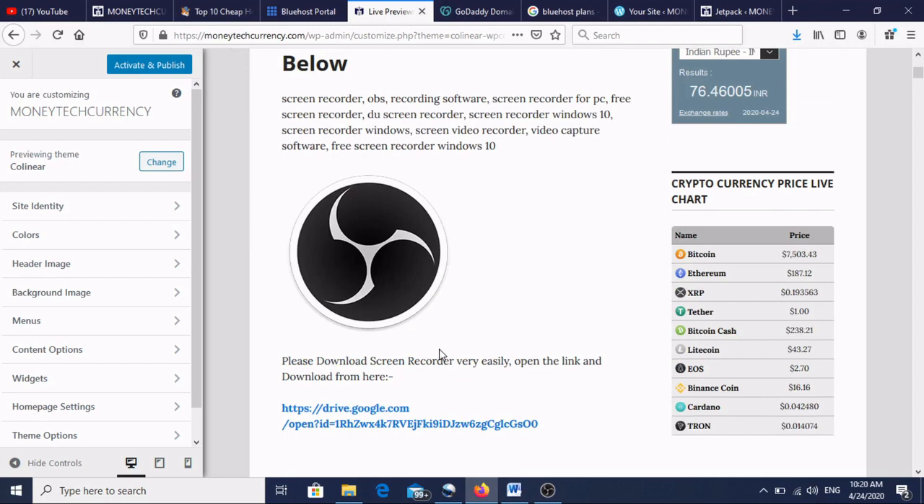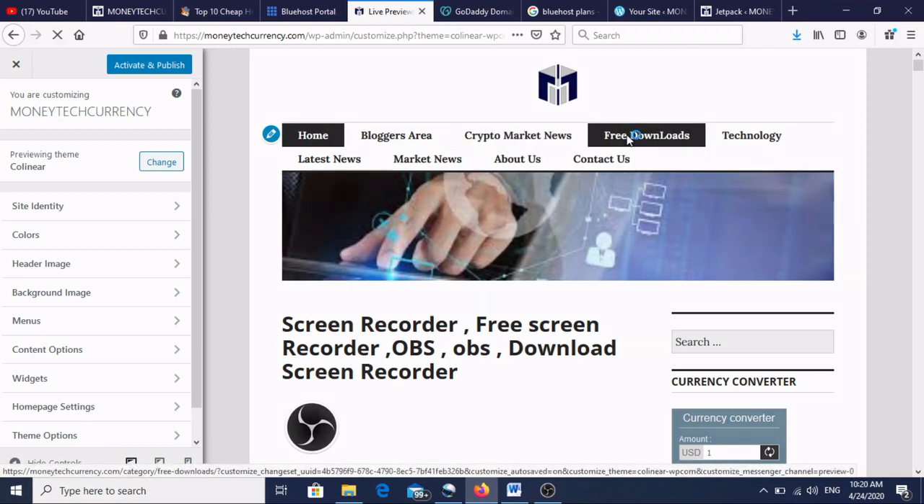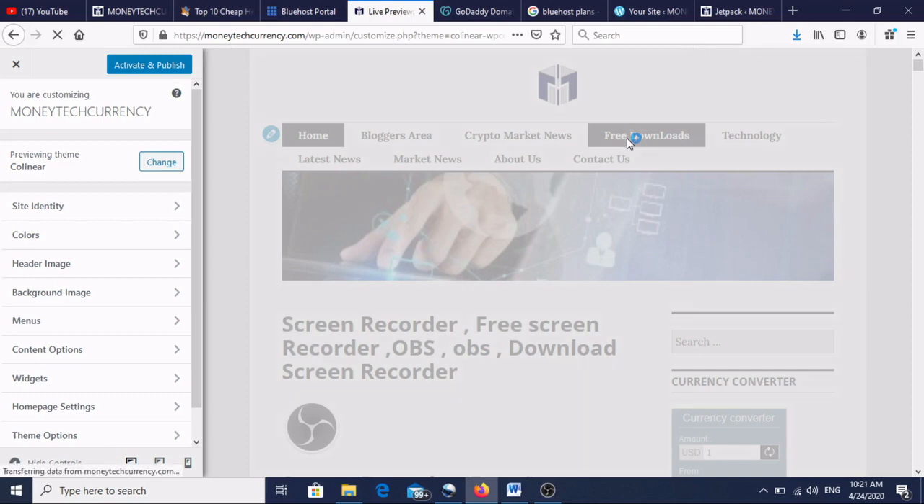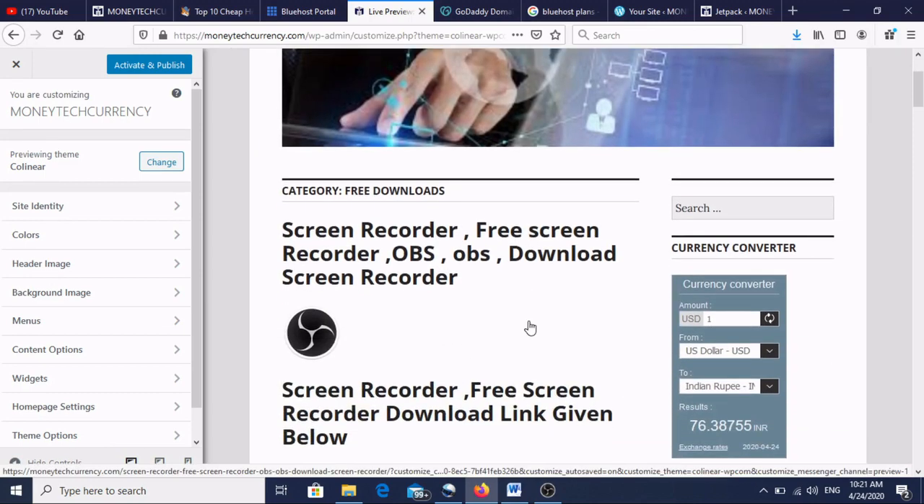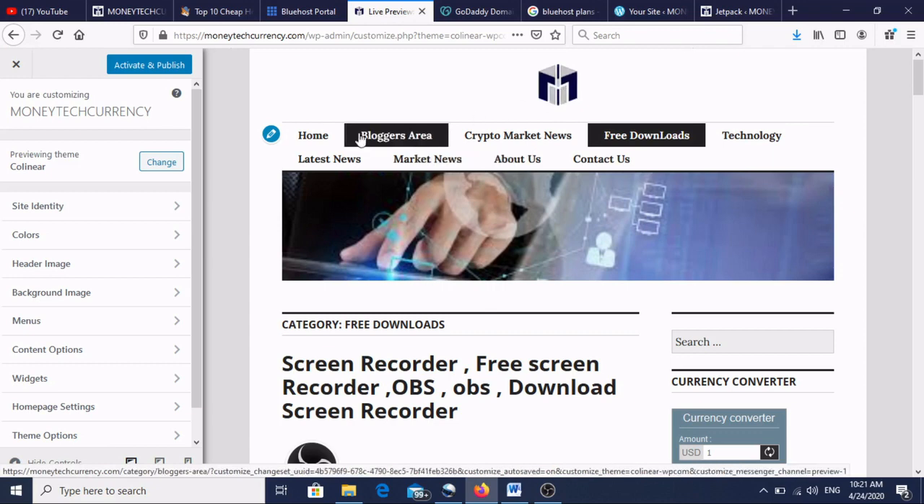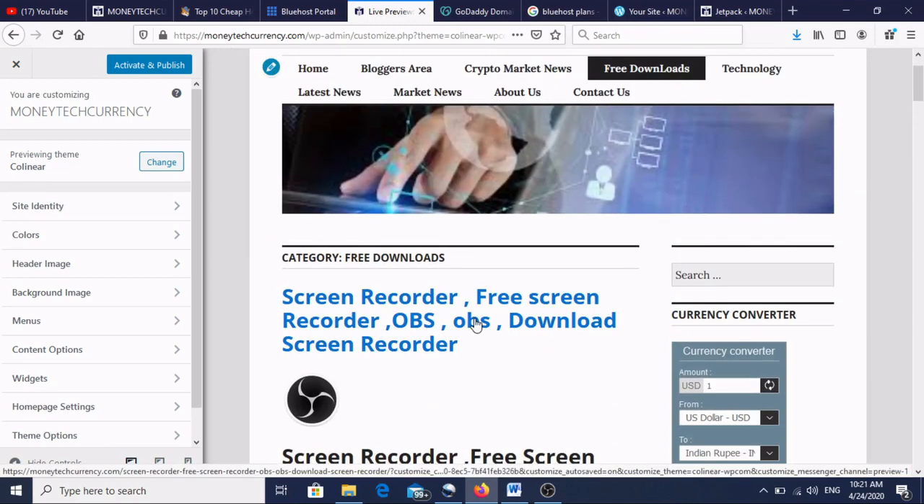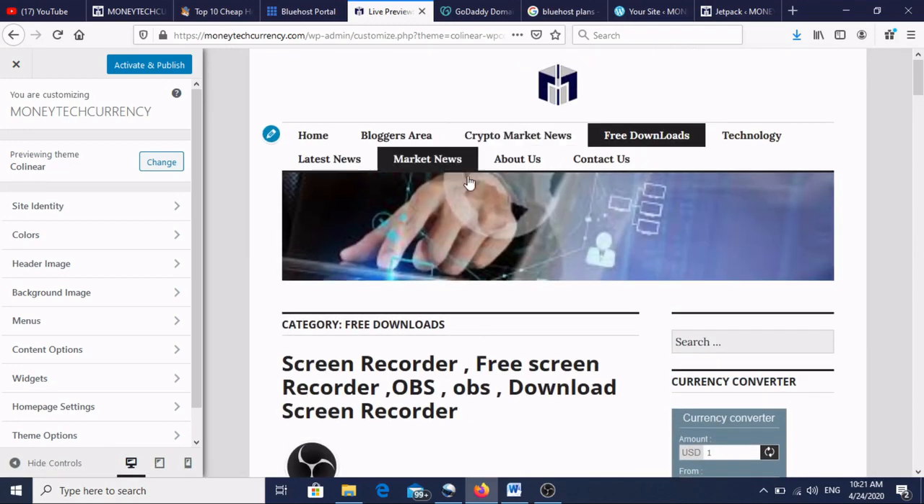These are our posts. These are the pages like home, blogger area, crypto market, free downloads. Suppose I click on free downloads, because I have already made this website, that's why it is easy. Otherwise in your website, only the logo will come if you have given it, otherwise the pages and other things will not come, because I have given them already. It will be blank in your website, but the theme will be the same. To activate and publish I can push this button, but I will not do it because I have chosen another one already.